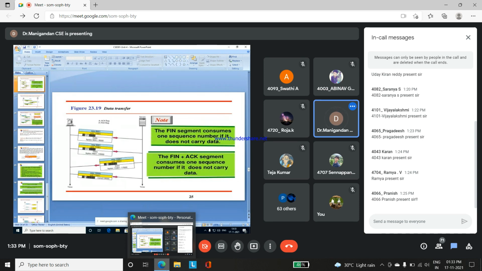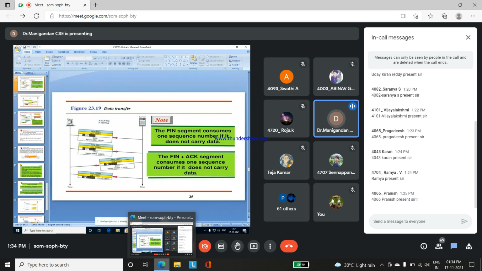The second process is data transfer. After the connection is established, data is transferred between the client and the server. First, the data range from 8001 to 9000 is assigned by the client side. The acknowledgement can also be transmitted, and the push flag P is set to be transmitted between the client and the server.